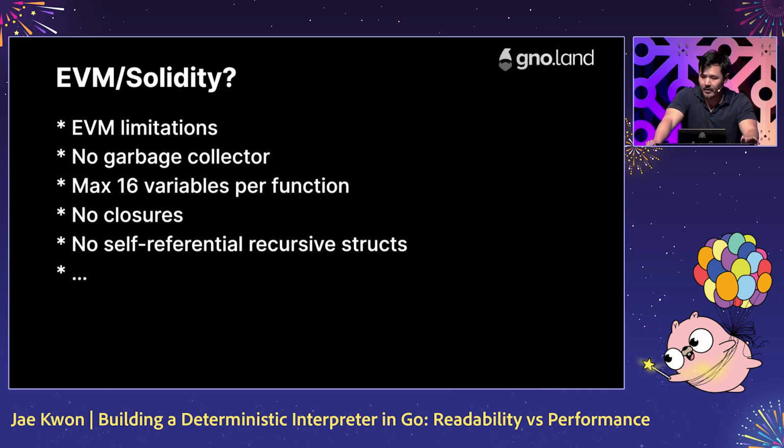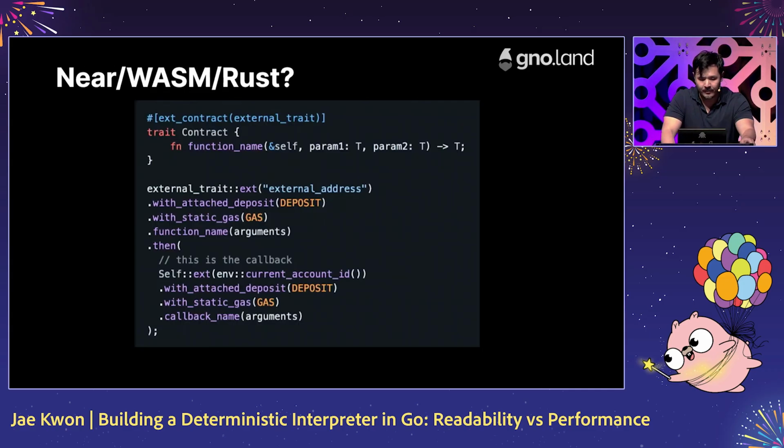Solidity has no garbage collector. Every function is limited to 16 variables. It doesn't support closure functions, and you can't even declare self-referential recursive structures to create things like linked lists or trees. So why are Rust, C, C++, and Haskell not more popular than Solidity?